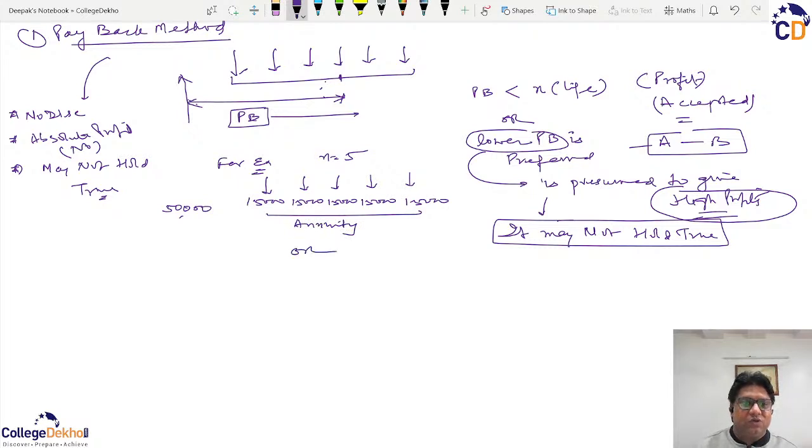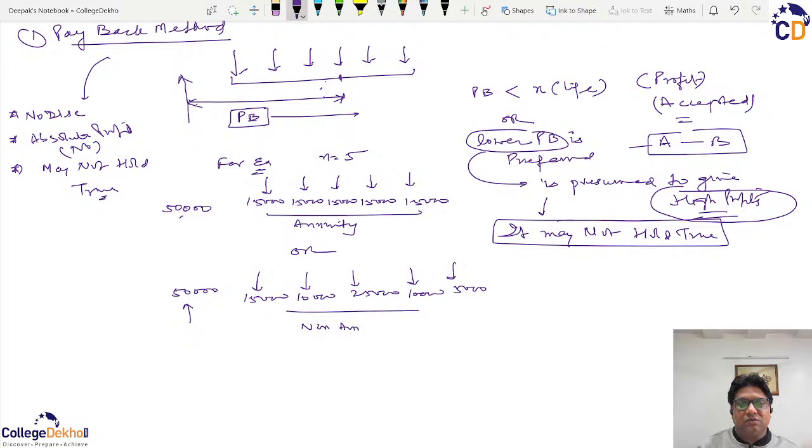Or it can happen that there is an investment of $50,000, but in the first year you get 15,000, in the second year 10,000, in the third year 25,000, in the fourth year 10,000, and in the fifth year 5,000. It can happen. So these are known as non-annuity flows.